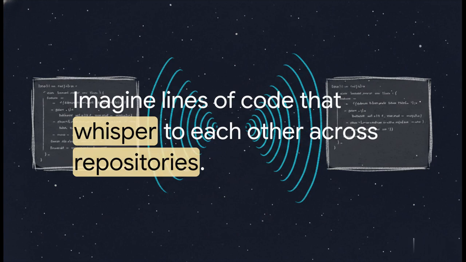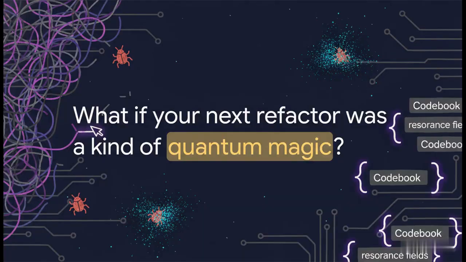Imagine your functions and data models are so in tune, they're practically whispering to each other across different modules, maybe even across totally separate repos, with no direct hard-coded link between them at all. You know that feeling when you fix one bug, and then another, completely unrelated problem just disappears? What if that wasn't just a happy accident? What if it was a sign of something much, much deeper going on? This isn't fantasy. It's a new lens for looking at software.